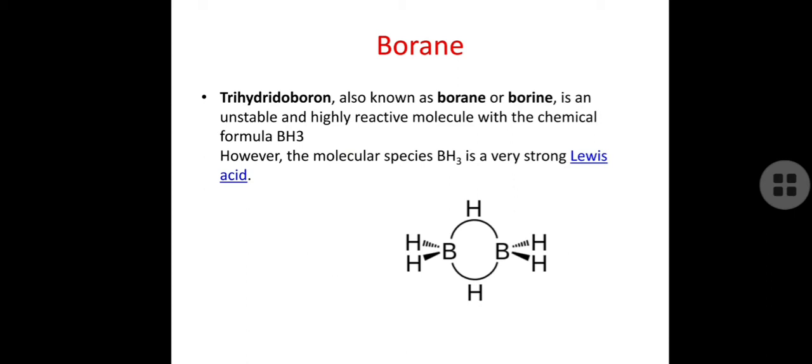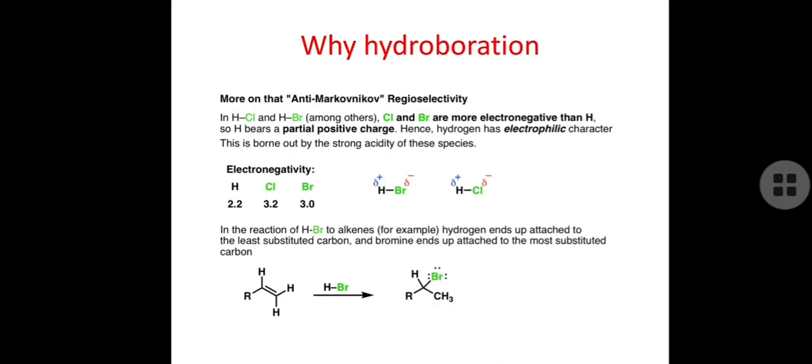So borane, that is BH3, trihydro borane, is also known as borine or borane. It is found in the dimer form, that is B2H6 as shown below, and it is called diborane. This BH3 is a strong Lewis acid and behaves as an electron deficient type compound or Lewis acid. Okay, so let's see how this borane is useful for our organic synthesis.